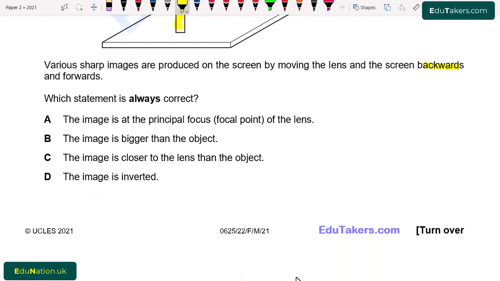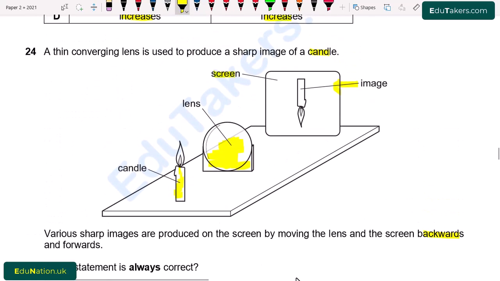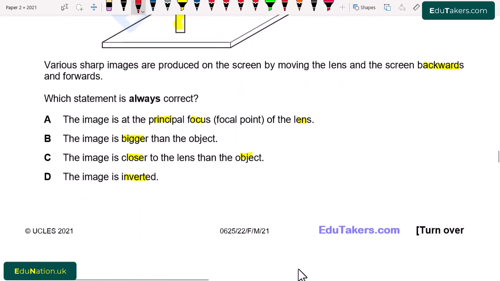MCQs: A. The image is at the principal focus, the focal point of the lens. B. The image is bigger than the object. C. The image is closer to the lens than the object. D. The image is inverted. So in this figure, we can see that the candle is placed in this position with the flame upward, but the image shown here has the flame downward. So this image is actually inverted. It means that option D is correct, which shows that the image is inverted.